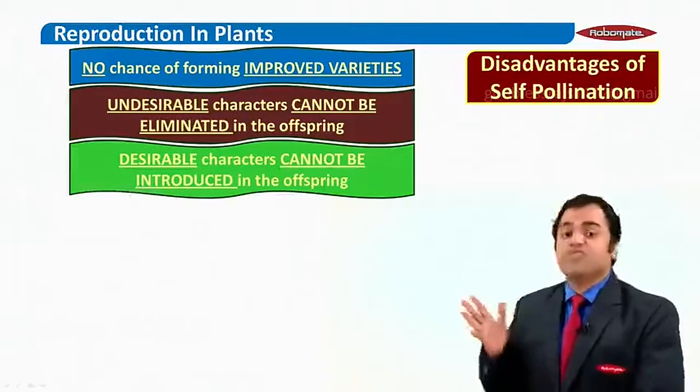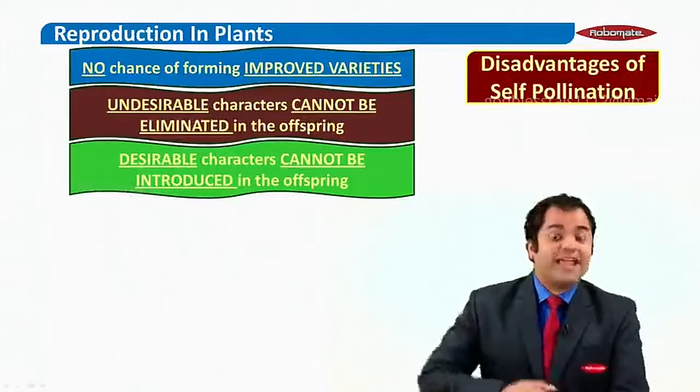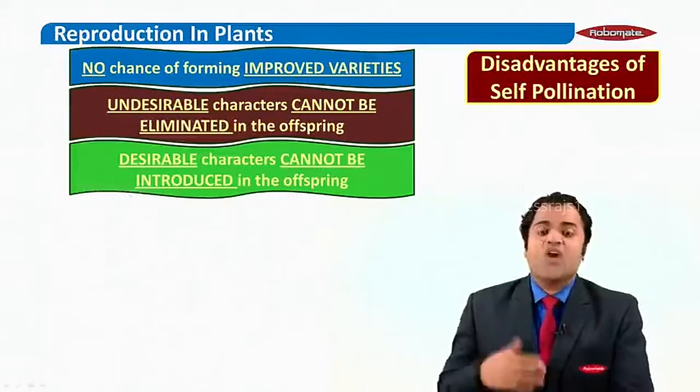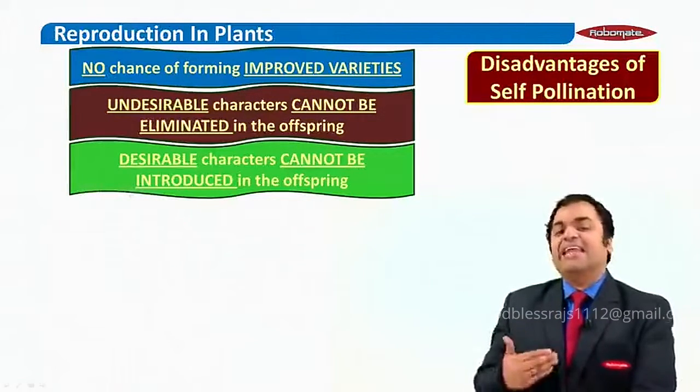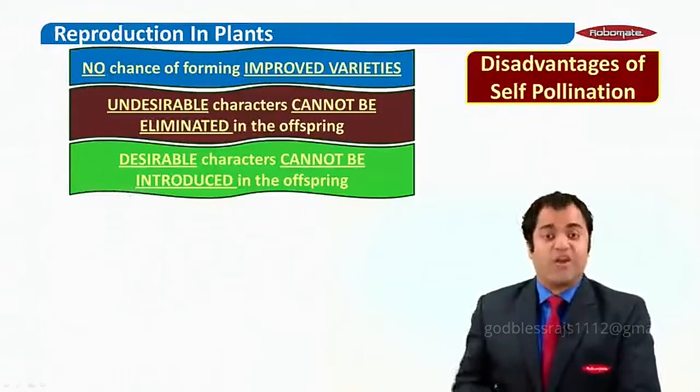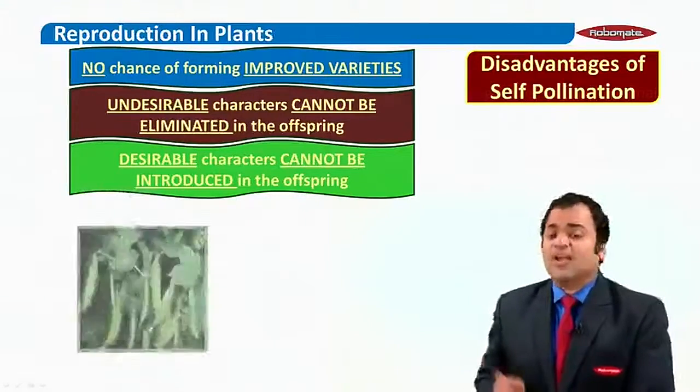So you cannot eliminate any undesirable characteristic, nor can you add any desirable characteristic in the offspring. Is that okay? Now look at that pea plant.